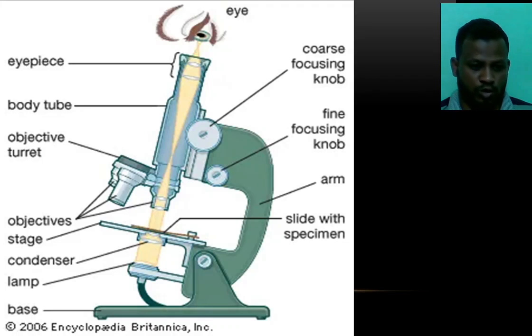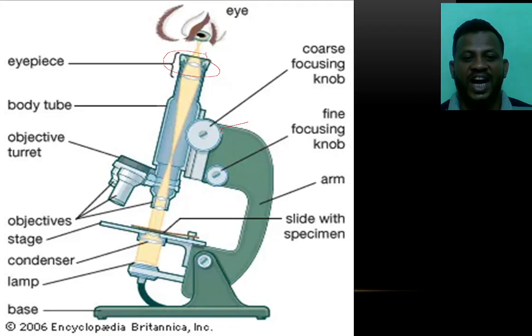This is the microscope. Robert Hooke invented this. This is the eyepiece where we see. This is the focusing knob.